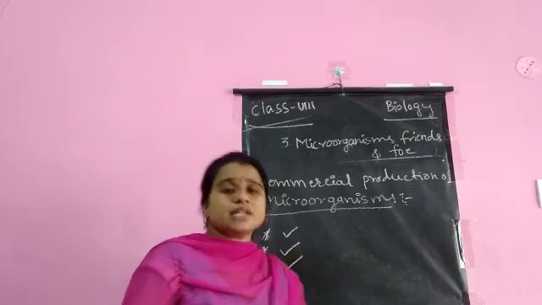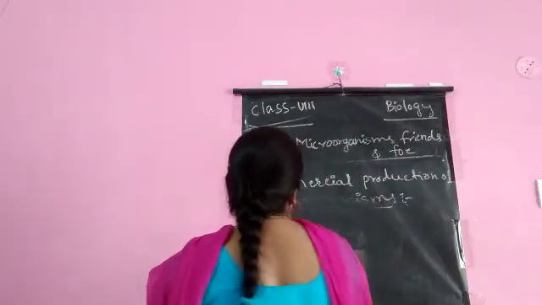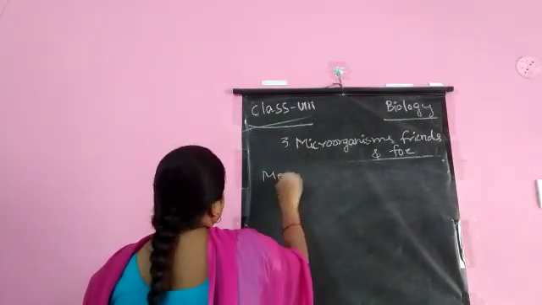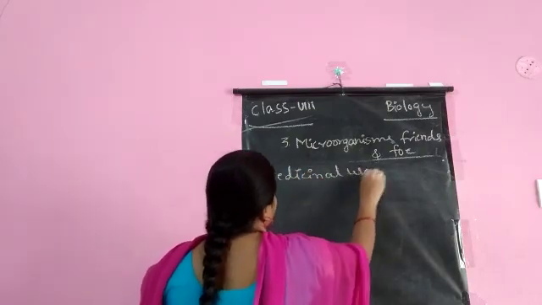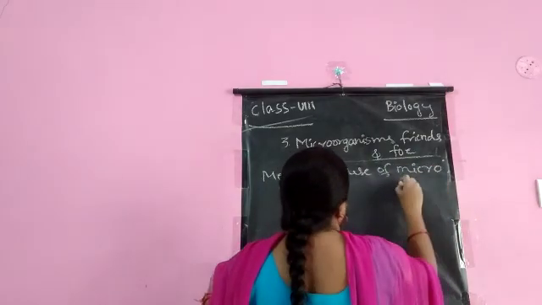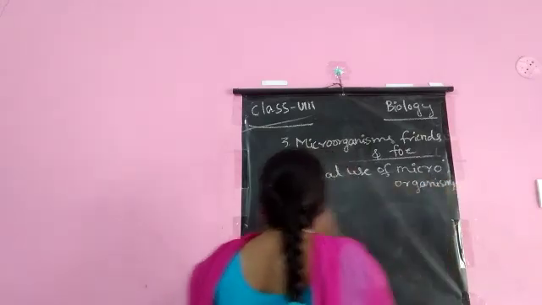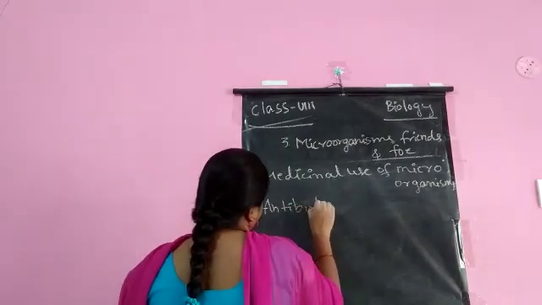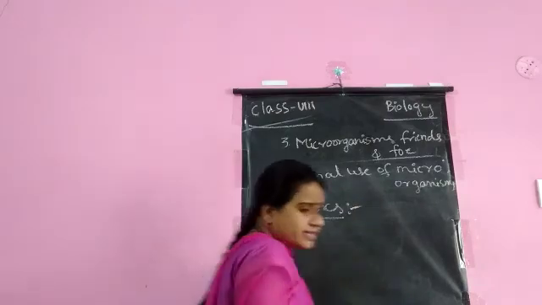Next, medicinal use of microorganisms. Antibiotics.